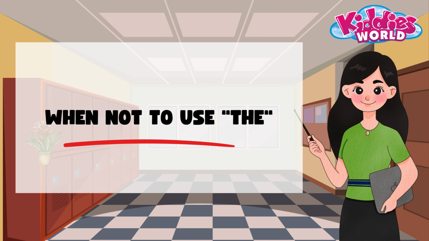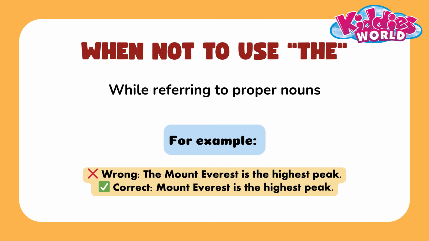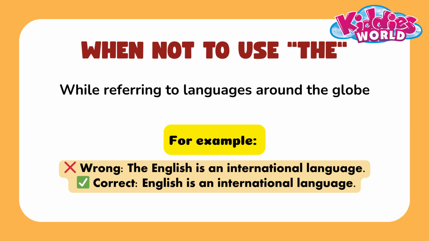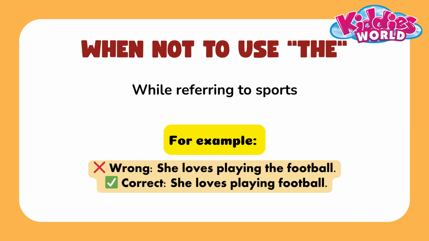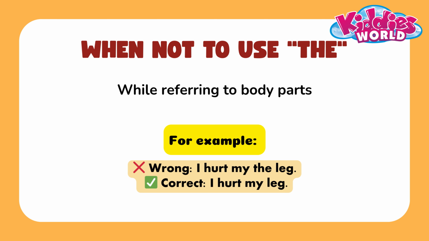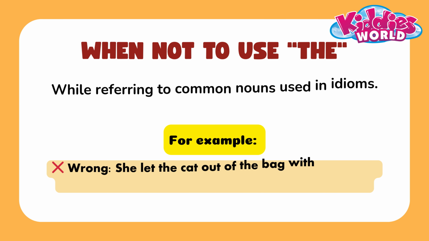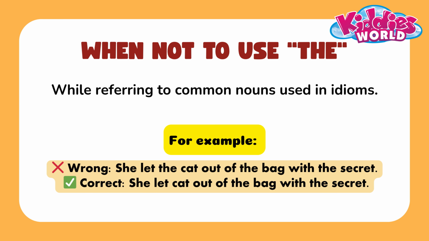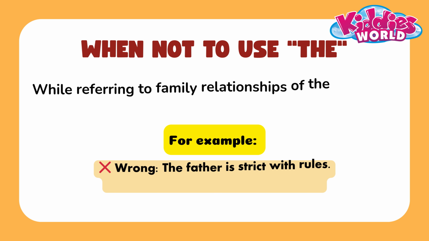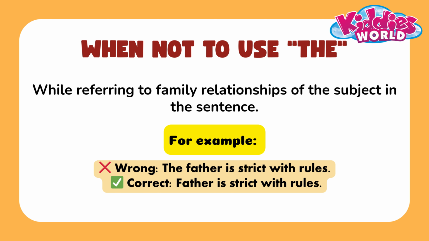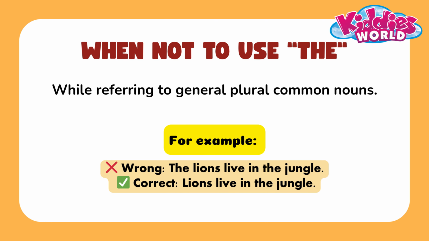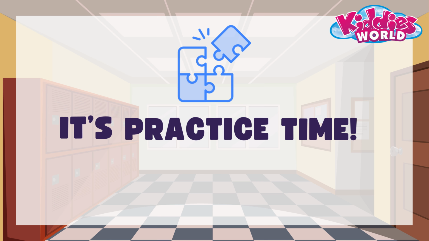When not to use "the". While referring to proper nouns. While referring to languages around the globe. While referring to sports. While referring to abstract nouns. While referring to body parts. While referring to common nouns used in idioms. While referring to institutions. While referring to family relationships of the subject in the sentence. While referring to general plural common nouns.